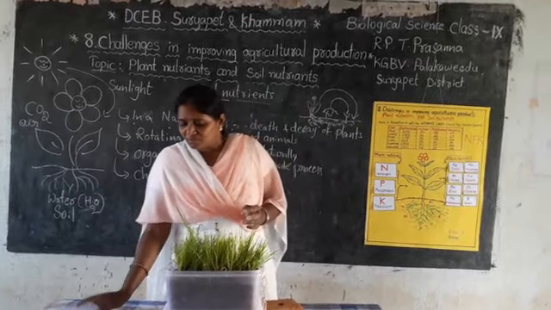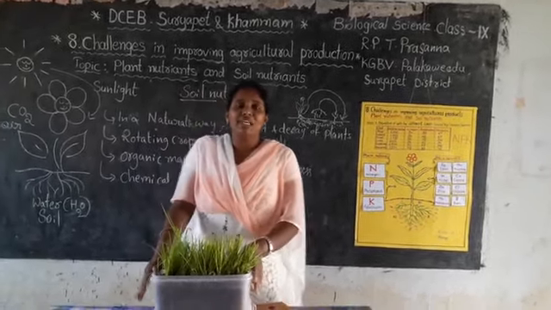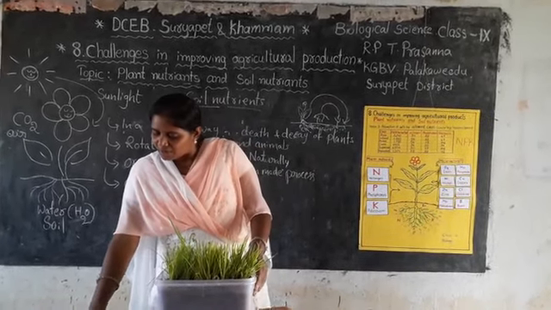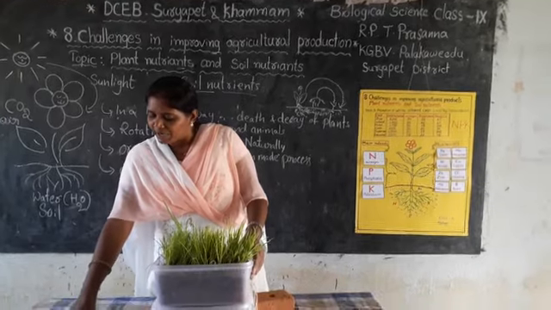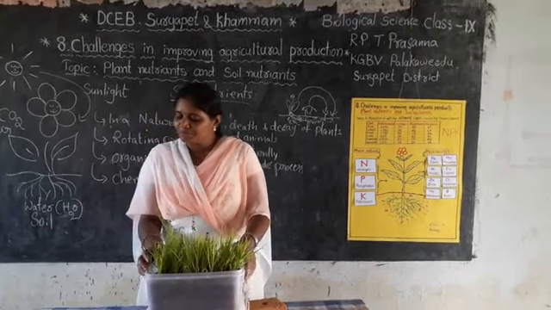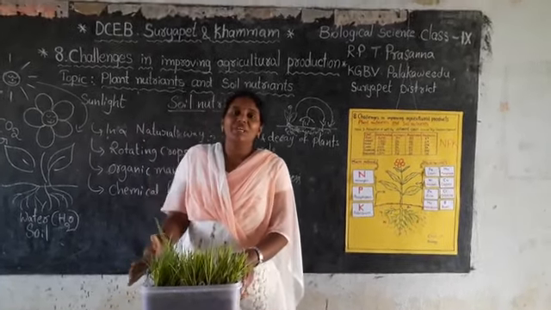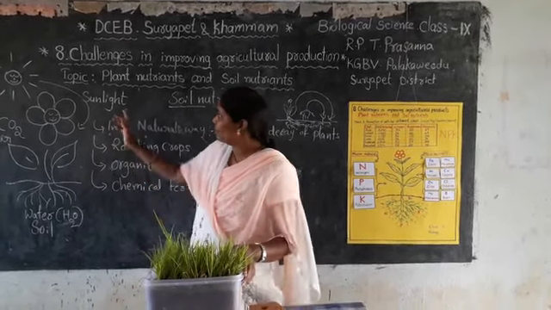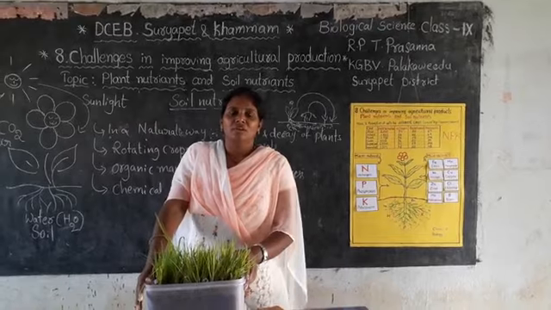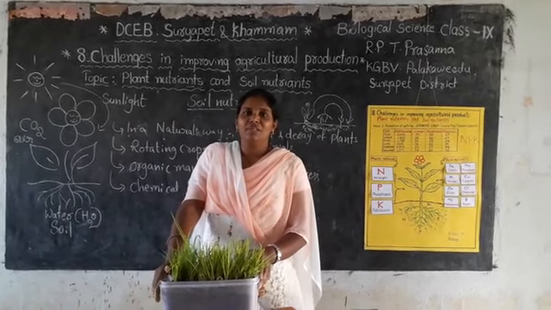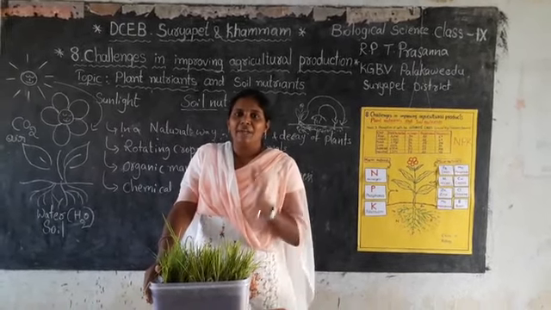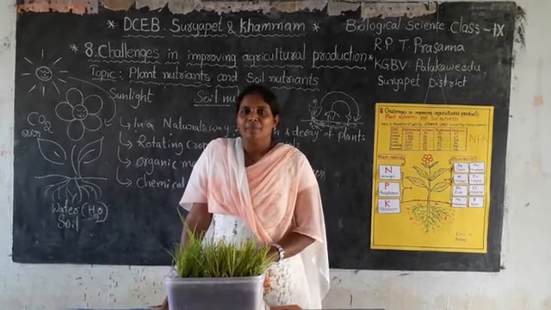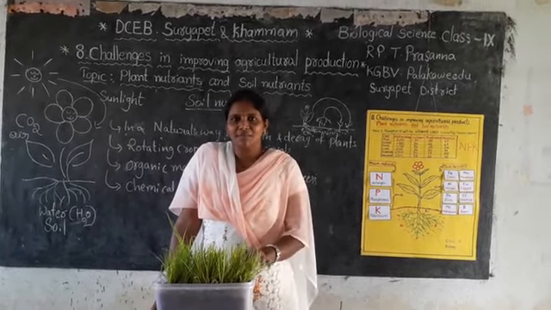Then let us evaluate ourselves. Find out what the required nutrients for plants are, and what soil nutrients are. Plants require some kinds of nutrients. How many categories are they divided into?